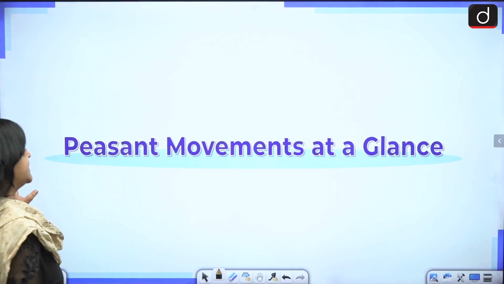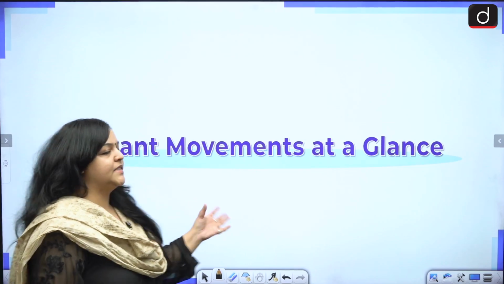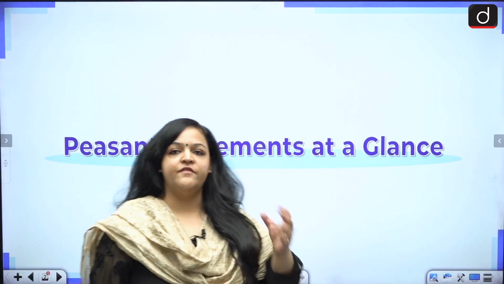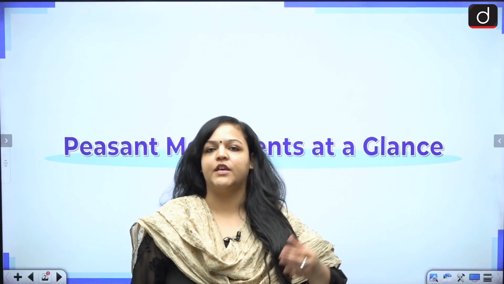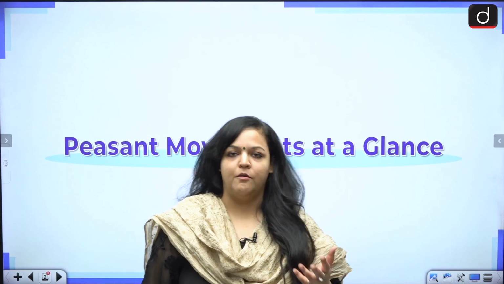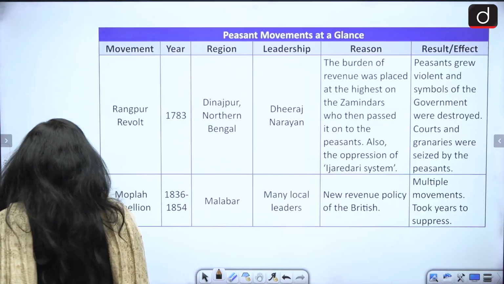So we will be discussing the peasant movements at a glance. This is in a very tabular form. You will have all the information over here in a tabular format. So let's start with the discussion.